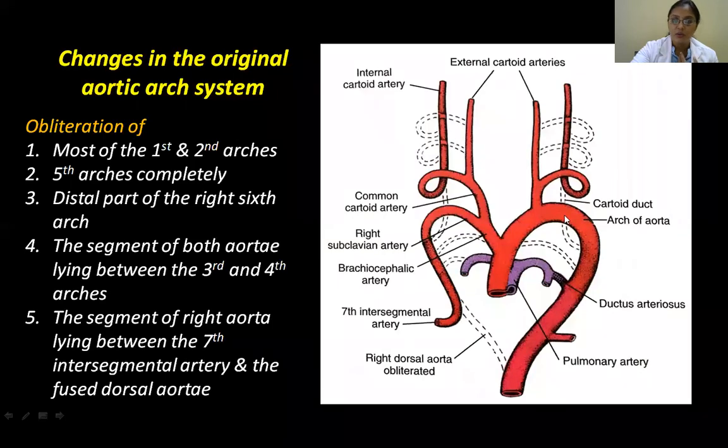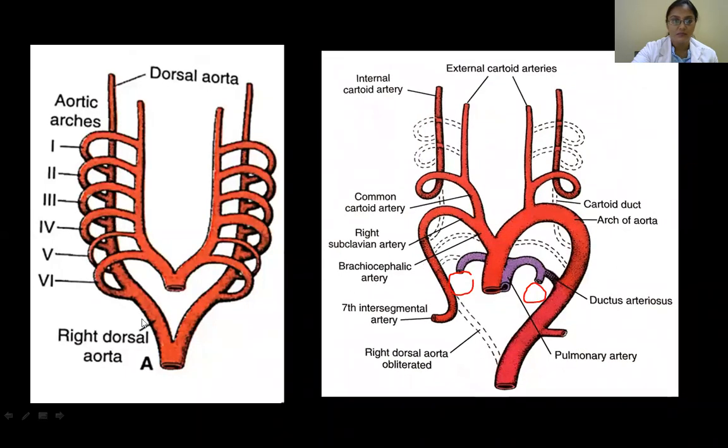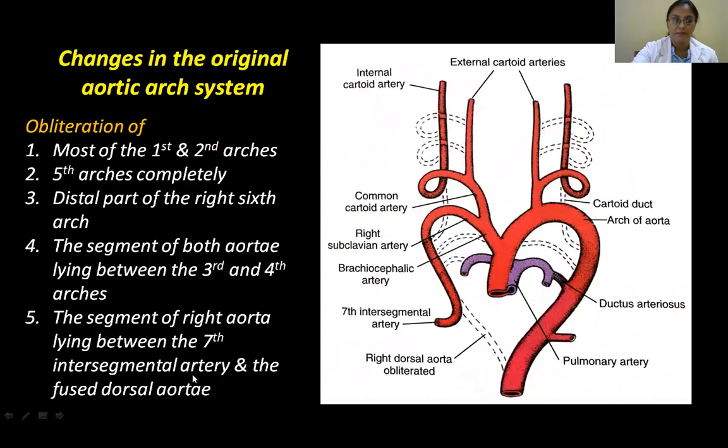So the changes in the original aortic arch. The first and the second are lost, the fifth is almost lost. And this segment here between third and fourth is lost on both sides. And the sixth on one side, you can see the distal part is lost, but here it is still there. And again, you can see the communication. This is lost here, okay?